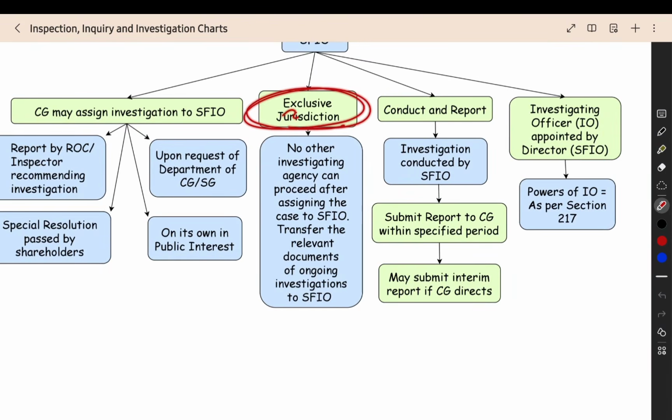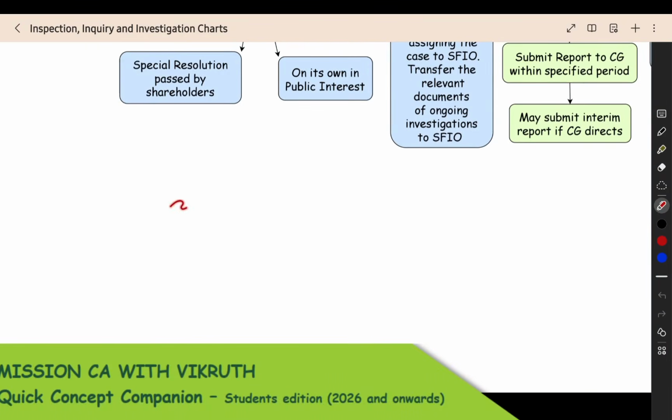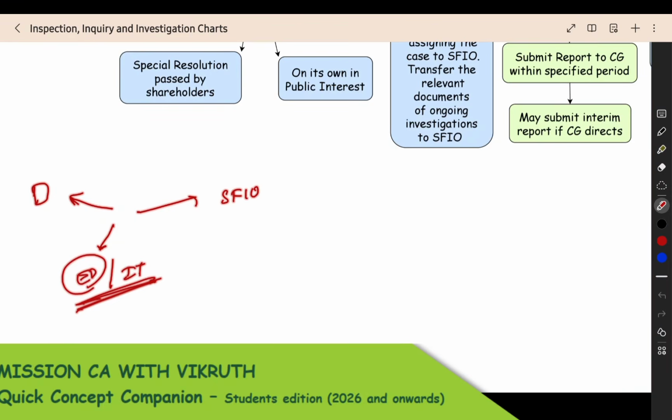Then exclusive jurisdiction. Whenever a case goes to SFIO, either if it is a new case, or from some other agency, like earlier ED was handling it or income tax was handling it, like that some other investigative agency was doing the investigation. Now when it goes to SFIO, all the previous proceedings will be dropped.